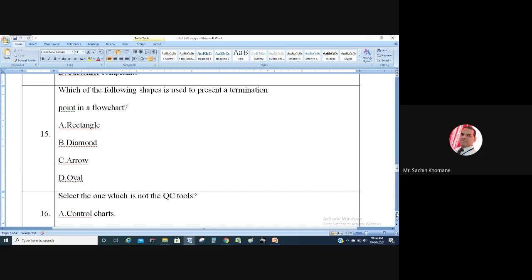Which of the following shapes is used to represent the termination in a flowchart? Anybody remember? You people may have drawn many flowcharts, whether rectangle, diamond, arrow, oval. कशाने आपण एंड करतो flowchart? It is a very general knowledge question from the 7th tool, that is flowchart. फ्लोचार्ट एंड करायला कुठलं शेप वापरतात फ्लोचार्ट मध्ये? ऍटलीस्ट यू शुड आन्सर दिस. ओव्हल. कुठल्या पण फ्लोचार्टचा एंड बघा, ओव्हल शेप मध्ये असतो. जस्ट चेक टुडे.